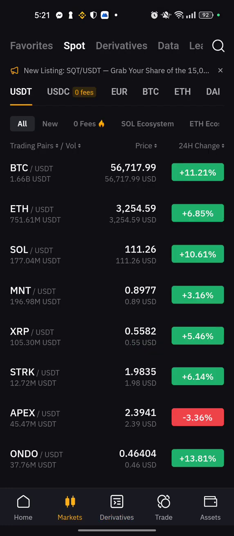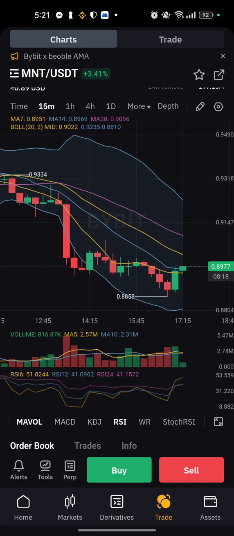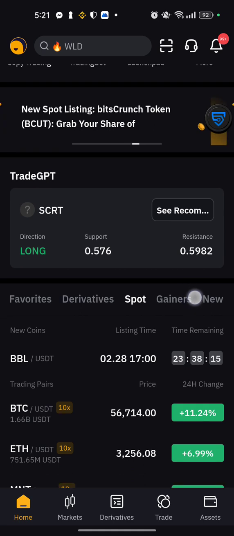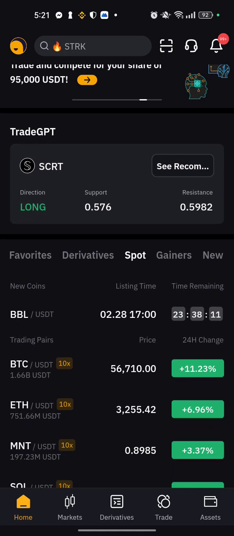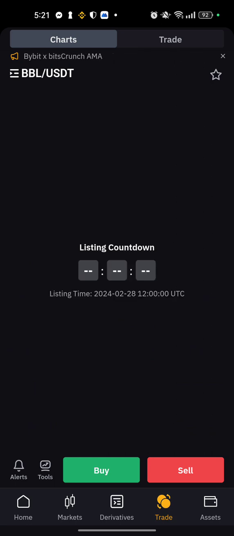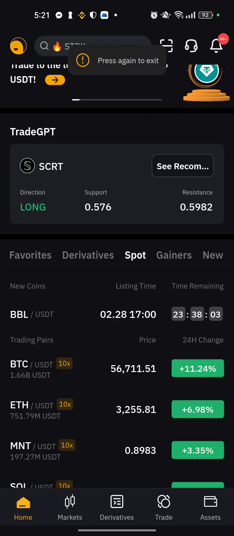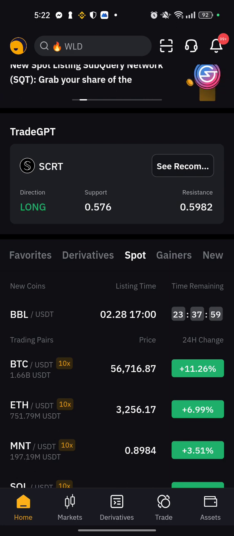This is the market. We see which coin is fluctuating. Okay, we go to home. These are the new coins launched on Bybit, and these are the best opportunities, because when a coin launches, many people invest in it, and it goes upward and makes a big move, then goes downward after 15 to 20 minutes after launching.